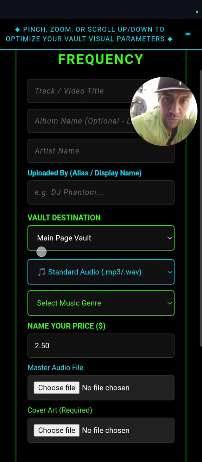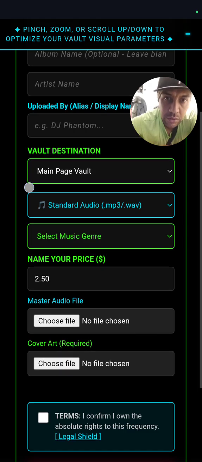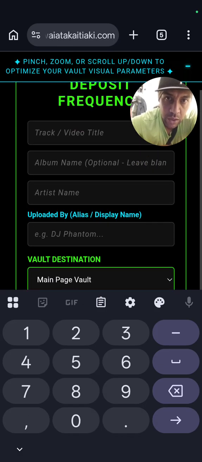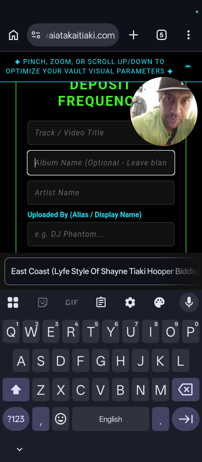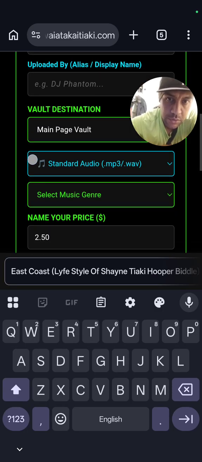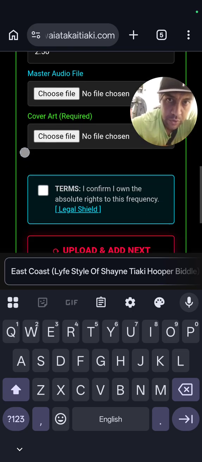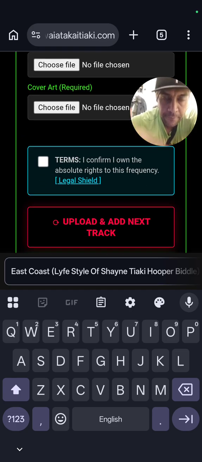You can upload your MP3 waves and name your own price. If you want an album, you put an album name. You have to choose a cover art photo and a master track.